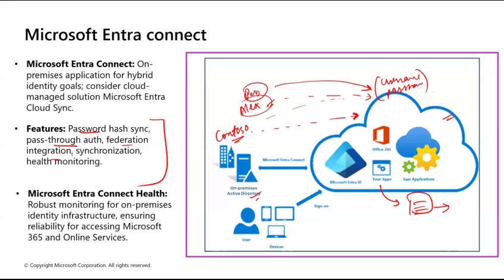Then the second type is pass-through authentication. This was first, password hash. Second is pass-through. Pass-through is where users sign into cloud resources using the same on-premise credentials, same thing, but passwords are validated on-premise and not on Entra ID. These are validated on-premise by an agent. So passwords are not stored in the cloud. In the second technique, they are never stored in the cloud. Authentication requests are securely passed to the local domain controllers, and this is your local domain controller here.